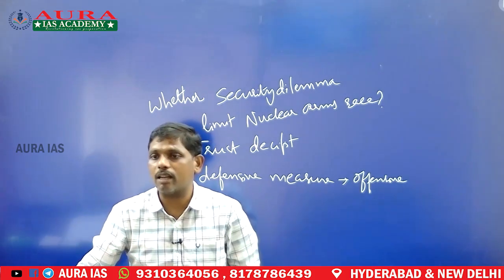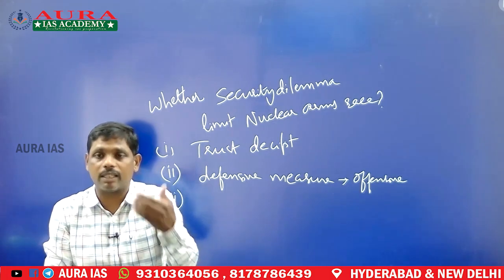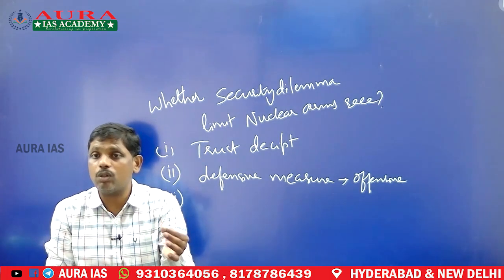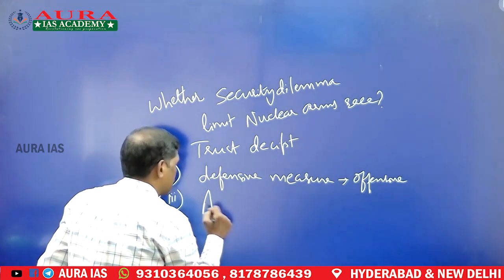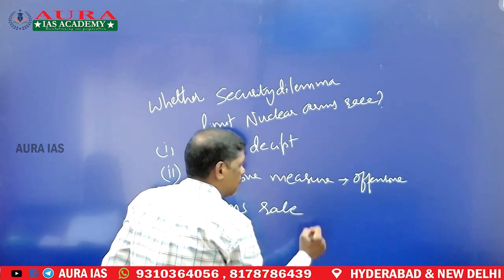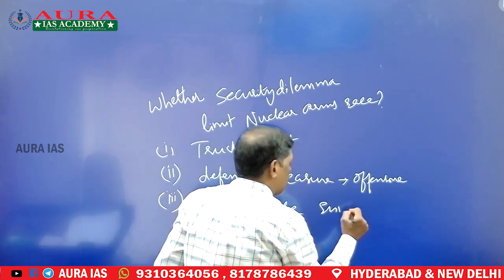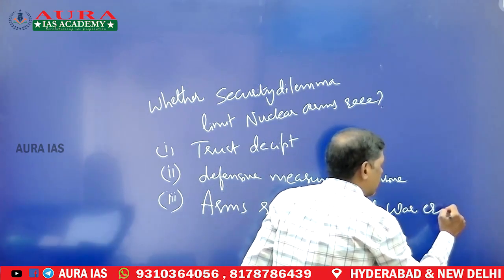Because of increased suspicion, this security dilemma will lead to a nuclear arms race. And this is clearly evident, particularly if you take the example of the Cold War era.